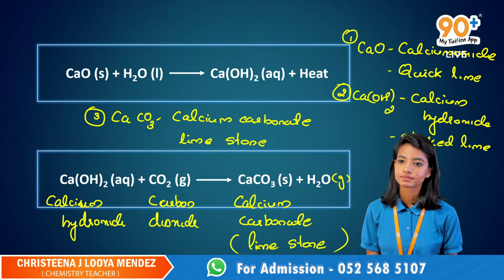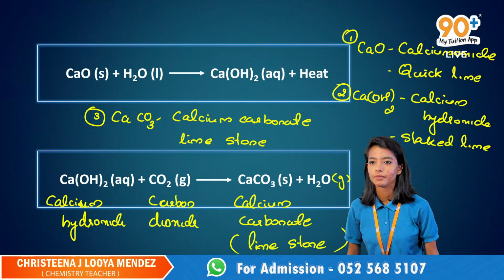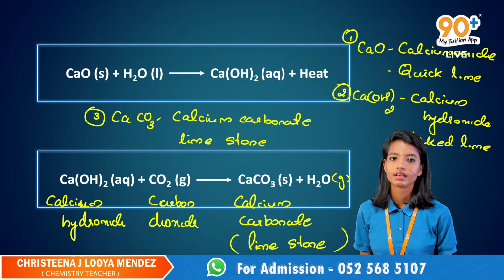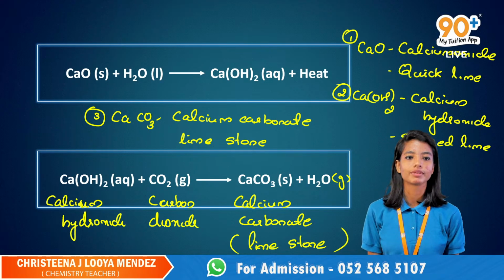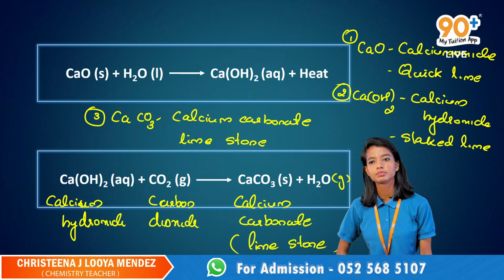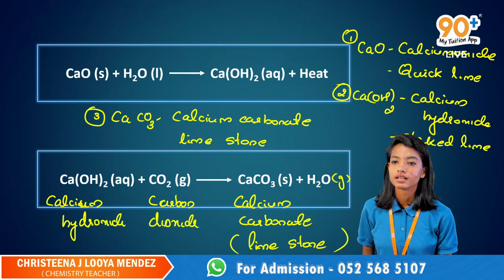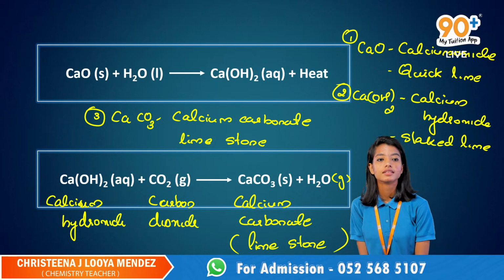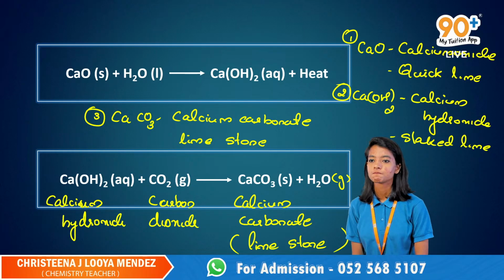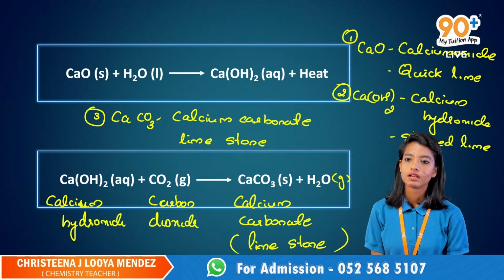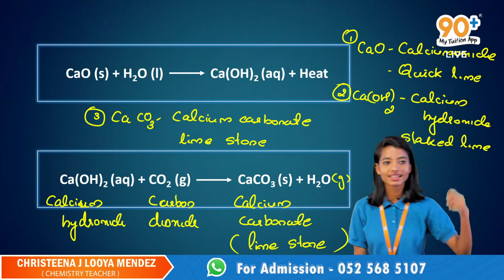Sridhar is having a doubt whether this will come under the endothermic reaction. Which one? The second one? No, it's not an endothermic reaction, because there is no heat energy. In the case of limestone? No. Slaked lime is calcium hydroxide.